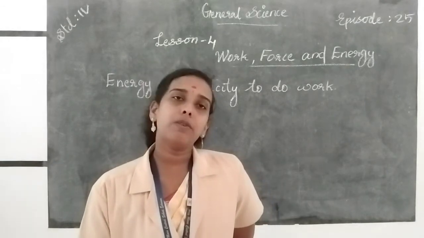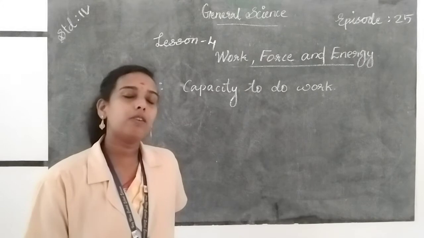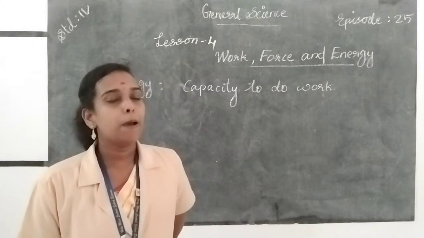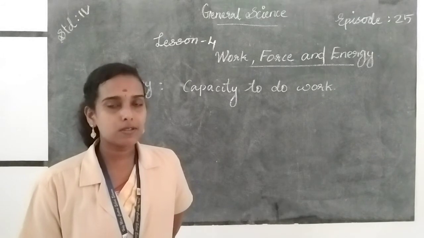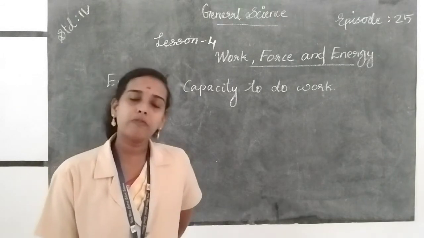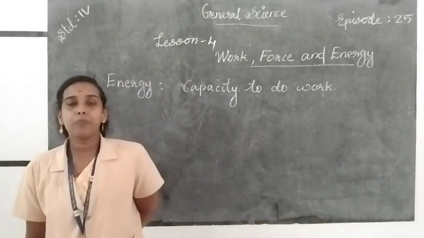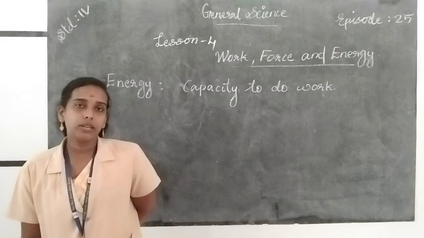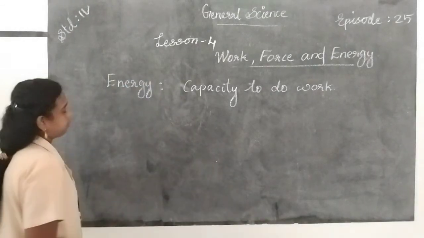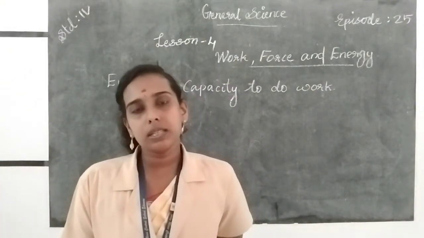Then force. What do you mean by force? A push or pull is called force. And the different types of force are gravitational force, frictional force, mechanical force, electrostatic force, etc. Then friction. What do you mean by friction? A force that resists movement between two surfaces is called frictional force. And the next one, gravitational force. What do you mean by gravitational force?